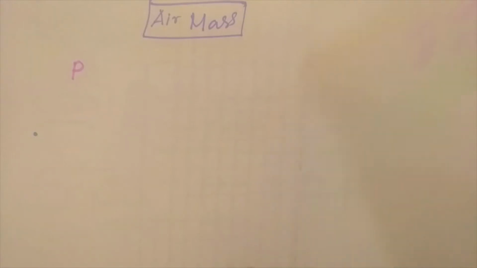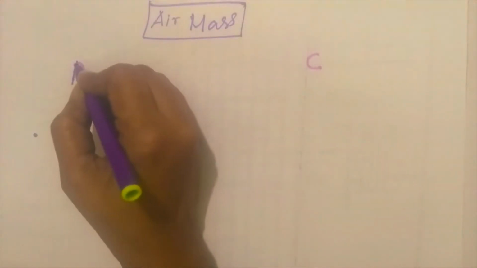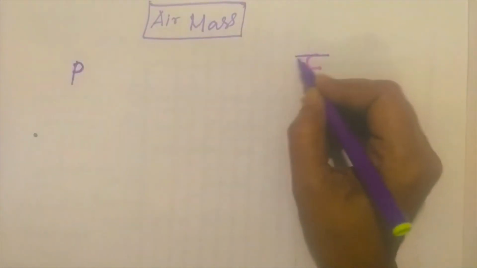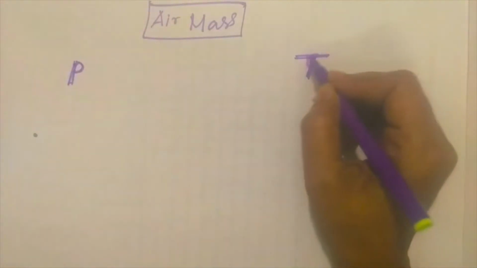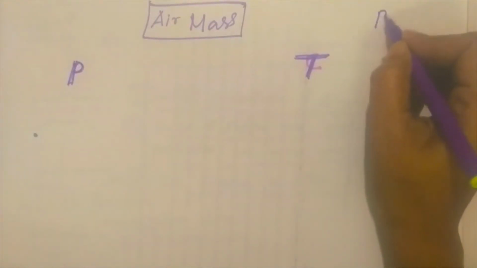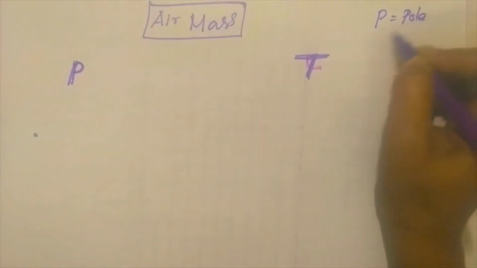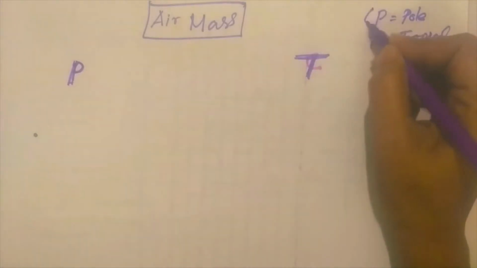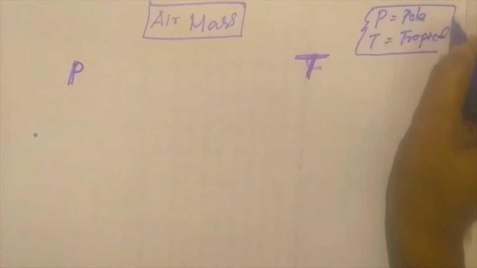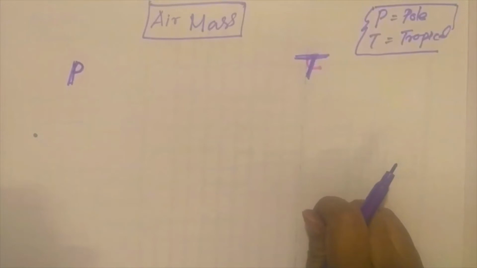Before going into details, air masses can originate from the pole and may originate from the tropical region. P for pole and T for tropical region. We are using English capital letters. The polar region may be continental, like Siberia, Alaska, or maybe the northern sea.